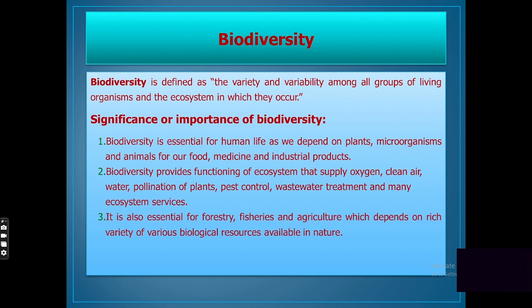Terrestrial biodiversity is usually more significant near the equator, resulting from the warm climate and high primary productivity. These tropical forest ecosystems cover less than 10% of the Earth's surface and contain about 90% of the world's species. So the variety and the variability among all groups of living organisms and the systems in which they occur is called biodiversity.